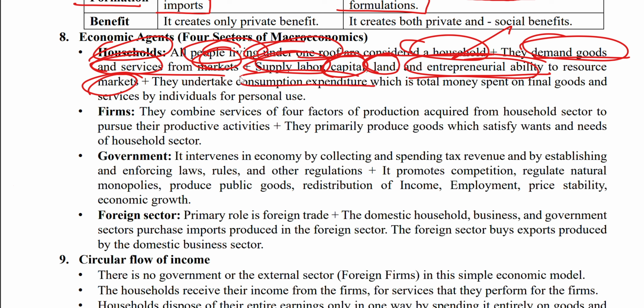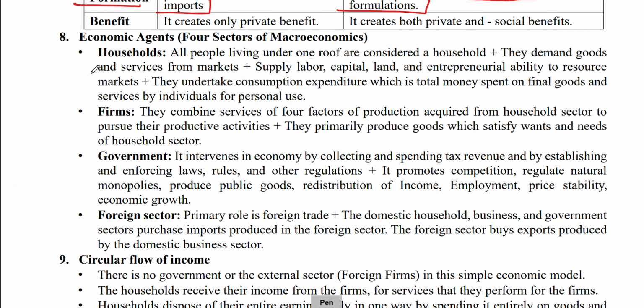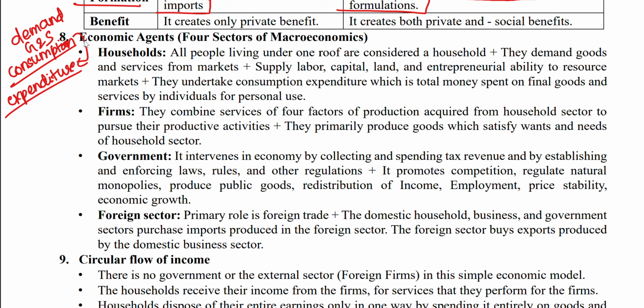They undertake consumption expenditure, which is the total money spent on final goods and services by individuals for personal use. When they demand goods and services, they undergo this consumption expenditure. It is known as consumption expenditure, which is the total money spent on final goods and services by individuals for personal use.